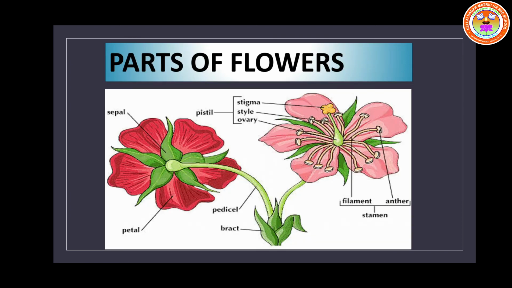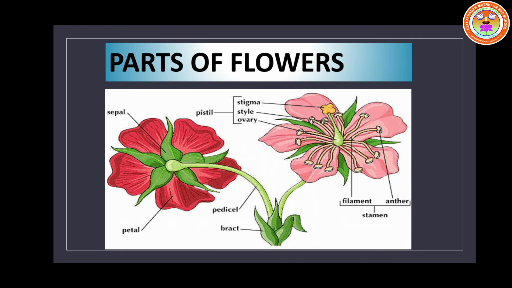Flowers. Flowers are the most beautiful part of the plant. I love flowers. Children, you also love flowers because they are very colorful. They attract bees, butterflies, and so on. And birds also come and sit on that plant.